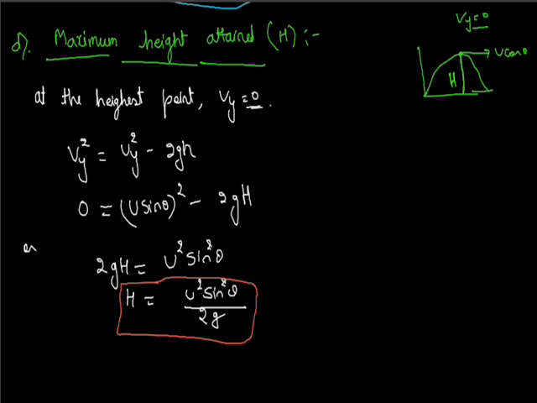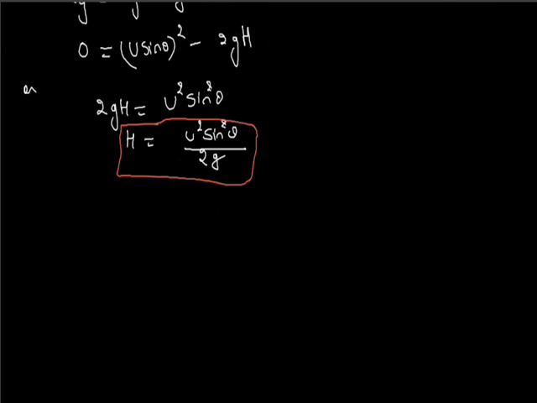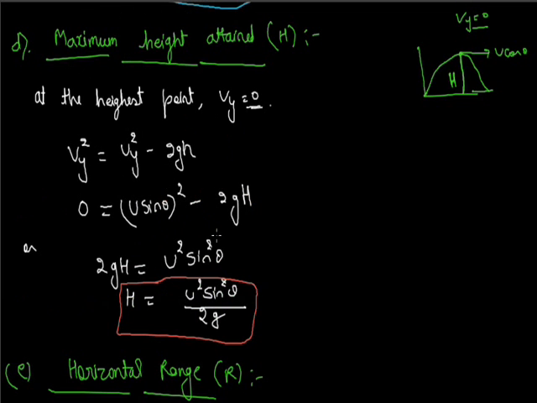Now next point is our horizontal range, R. It means the horizontal distance which the projectile covers. In this example, the horizontal distance covered by the projectile is this, so this is the range, the total distance from here to here.